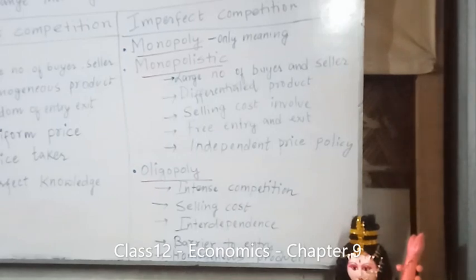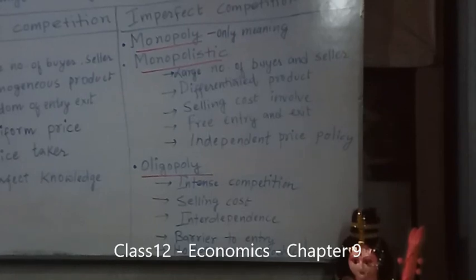Now move into the features. The first feature is that there are a large number of buyers and sellers, but it is not as large as in a perfectly competitive market. Clear? Number two is differentiated product. Now, what do you understand by differentiated product? Differentiated product means the products are a bit different from one another, but they are close substitutes of the product sold by other sellers.